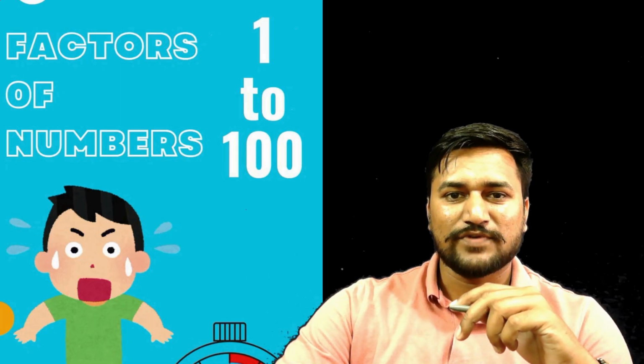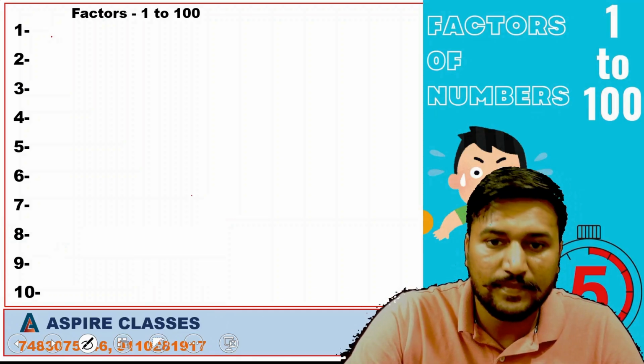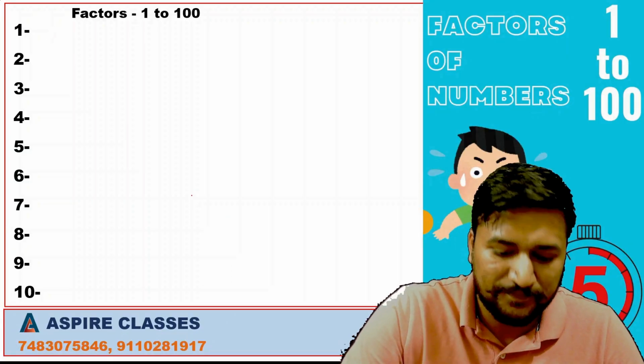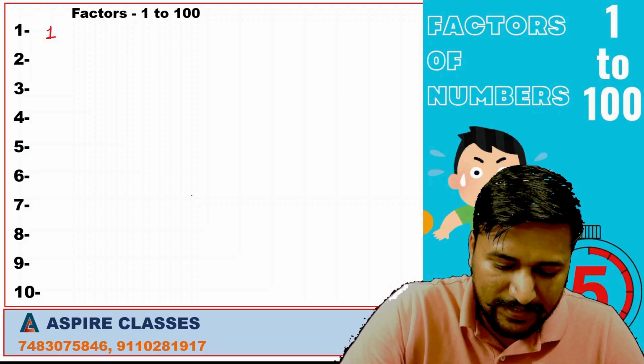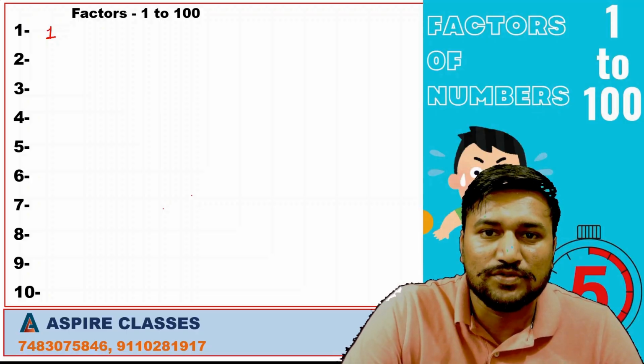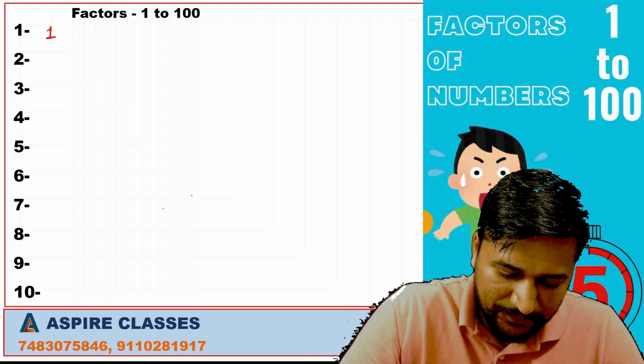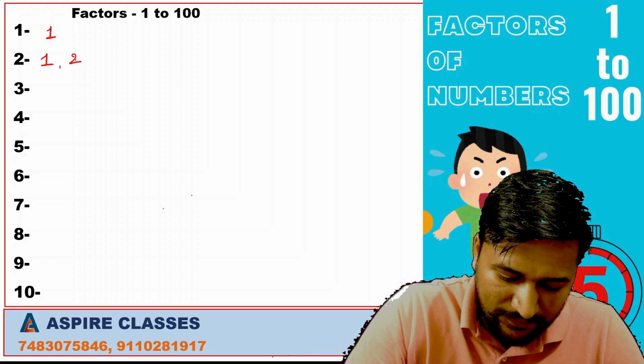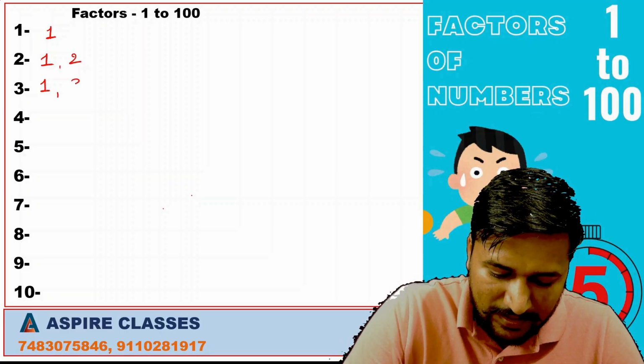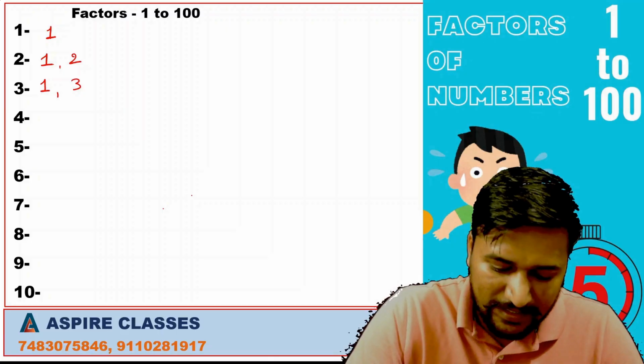In today's class, we are going to write all the factors of numbers from 1 to 100. Let's begin. 1 has only one factor. 2 is a prime number, so all prime numbers have only two factors, that is 1 and itself. 3 is also a prime number, so factors are 1 and 3.